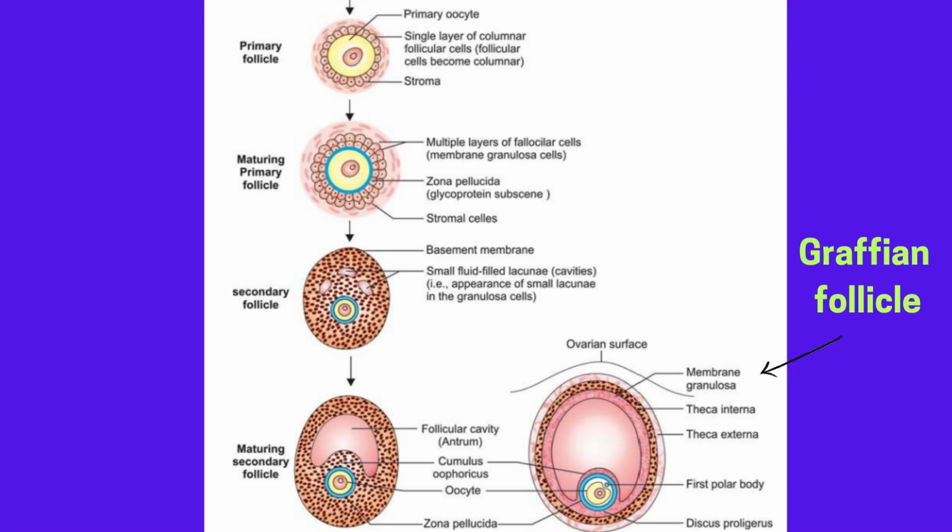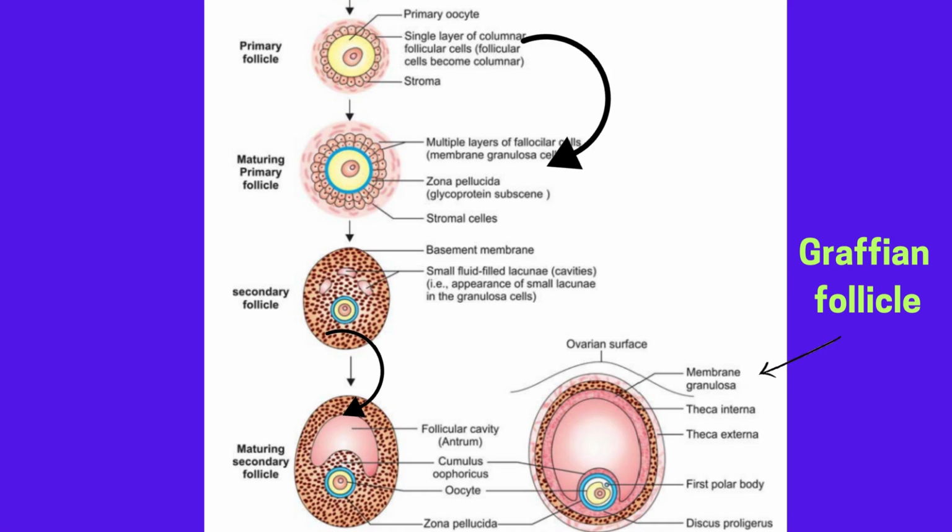In secondary follicles, these maturing primary follicles develop a number of small lacunae in the granulosa cells. These are small fluid-filled lacunae or cavities, which are surrounded by the basement membrane. In the maturing secondary follicle, these lacunae or cavities coalesce to form the large follicular cavity, known as the antrum. You can see the cumulus oophorus cells and the oocyte as well as the zona pellucida here.